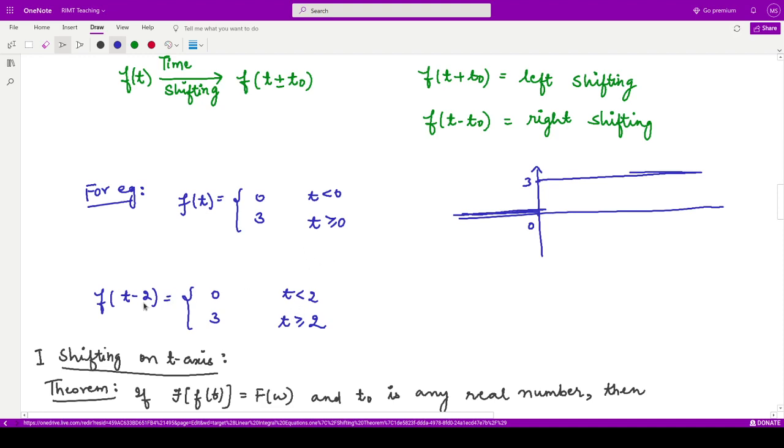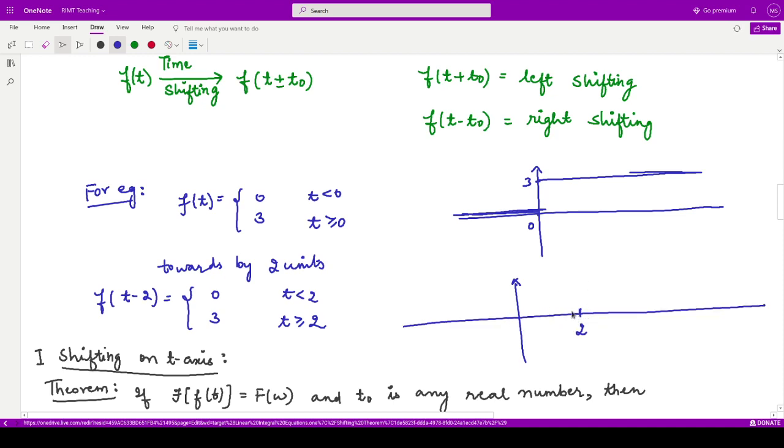When you shift this function towards the right by 2 units, we would have something like this. That means our same function has now been shifted 2 units to the right. When t is less than 2, your function value is equal to 0, and when t is greater than or equal to 2, your function value is equal to 3. So this is the function which has now been shifted towards the right by 2 units, right?